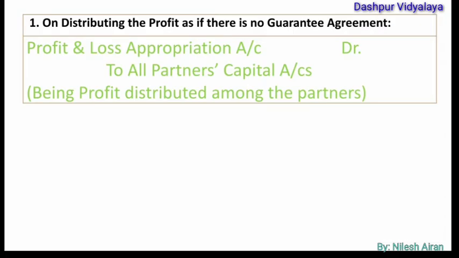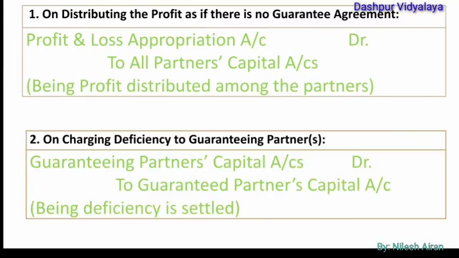The journal entries in this regard are done as: Profit and Loss Appropriation Account debit to all the partners' capital accounts. First of all, the entire profit is distributed among all the partners. Then the minimum guaranteed amount is given to the partner who has been given the guarantee. So it is borne by the guaranteeing partner. So the guaranteeing partners' capital accounts will be debited and the guaranteed partner's account will be credited. Suppose A, B and C are the three partners and C is given the guarantee. Here the journal entry will be made as A's capital account debit, B's capital account debit, to C, because C is the guaranteed partner.